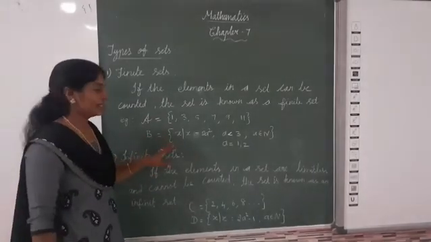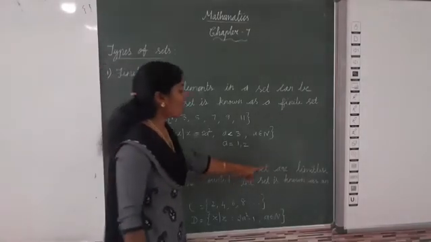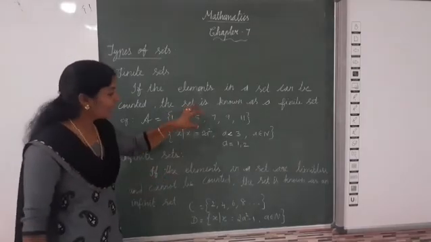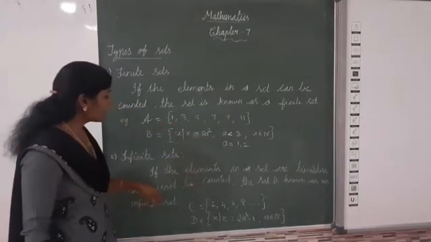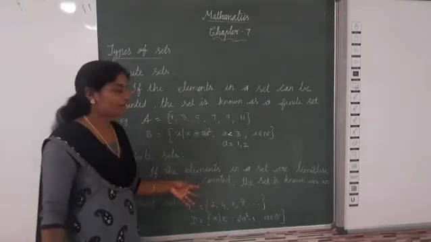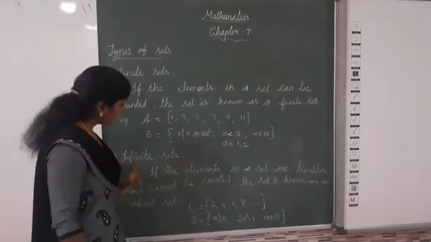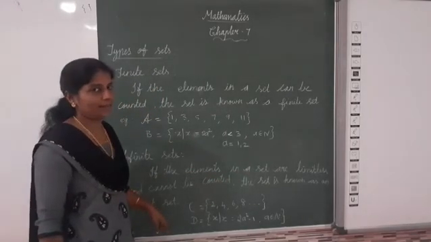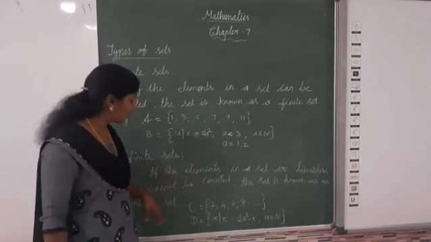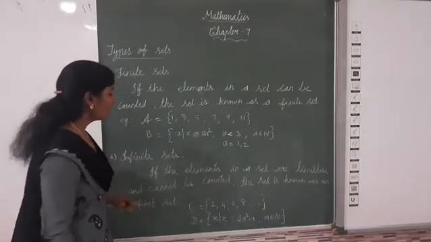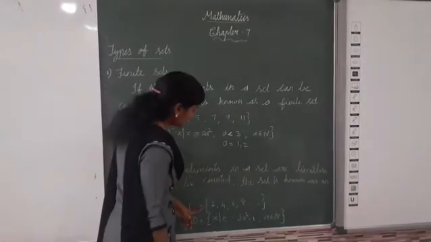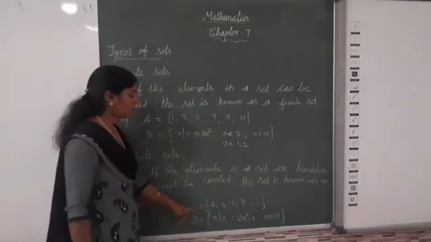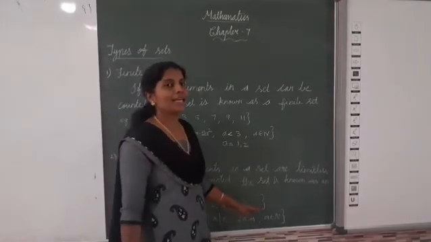Now the next one: infinite set. If the elements in a set are limitless and cannot be counted, the set is known as an infinite set. Before, we had limited elements; here, limitless. For example, set C is equal to 2, 4, 6, 8, etc.